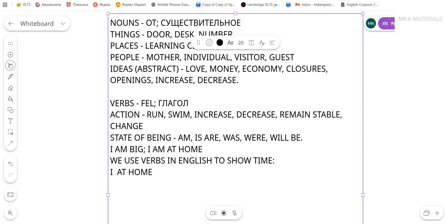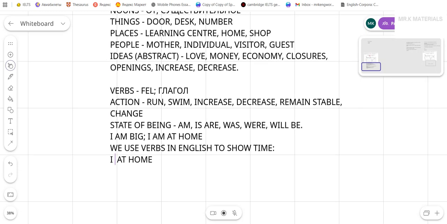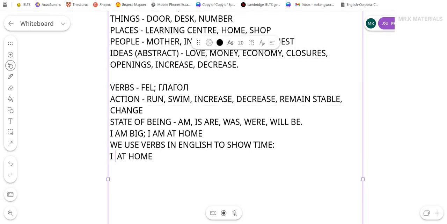So always look at all the ideas you write in your essays, at all the sentences, and always check, do I have a verb that shows time? This is how you can figure if you skipped state of being verbs like am, is, are, or maybe you overuse them. What do I mean by overuse? As I said, we use any verbs to show time. This could be verbs like this also.